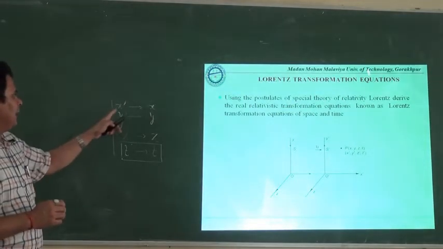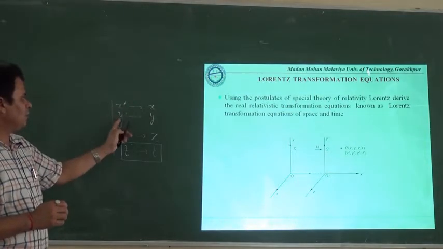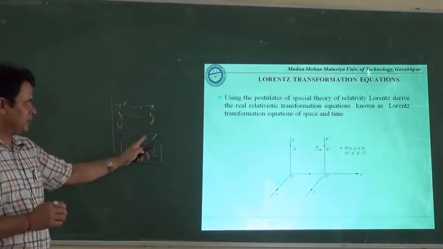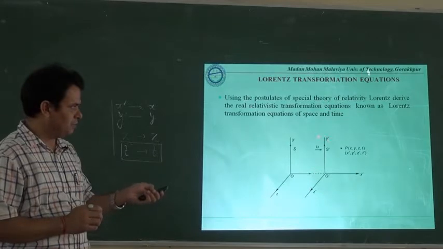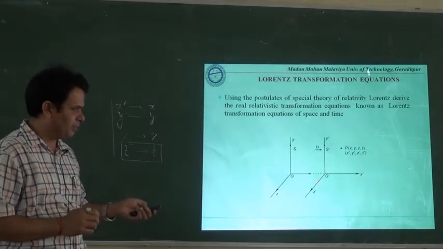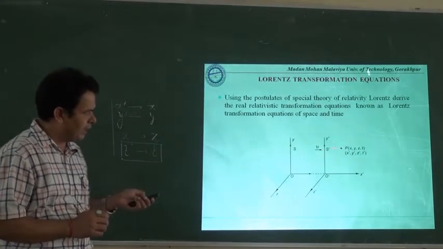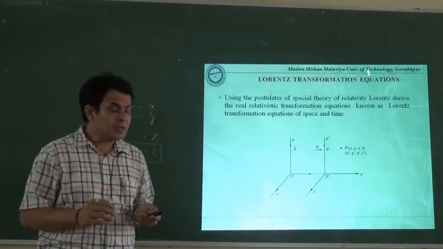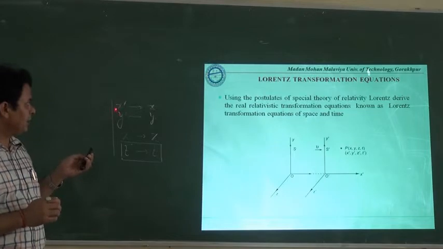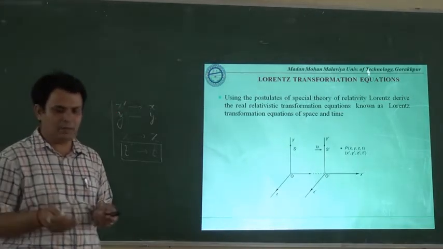Here we have the x dash and x relation, the y dash and y relation, the z dash and z relation. Since our second frame of reference, the moving frame of reference, is supposed to move only along the x axis, the transformation in the x direction will be variable here.